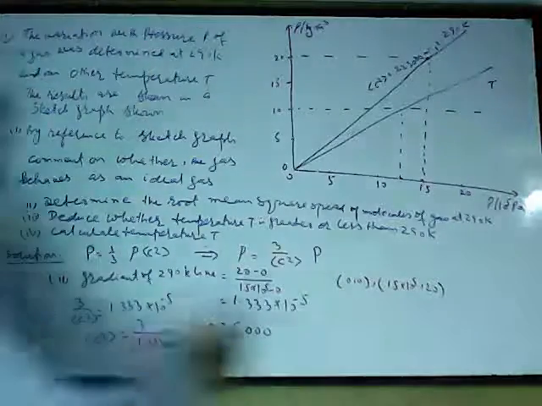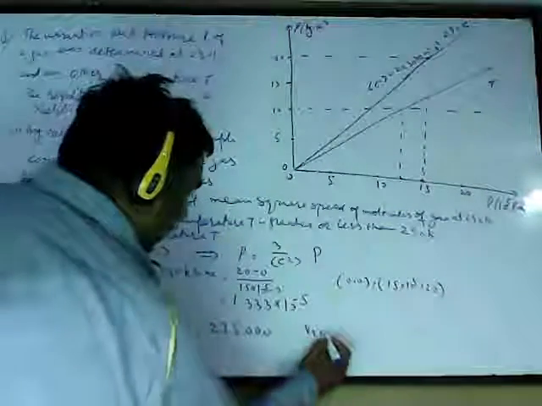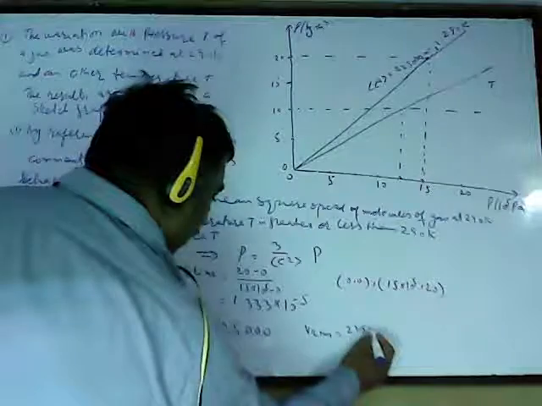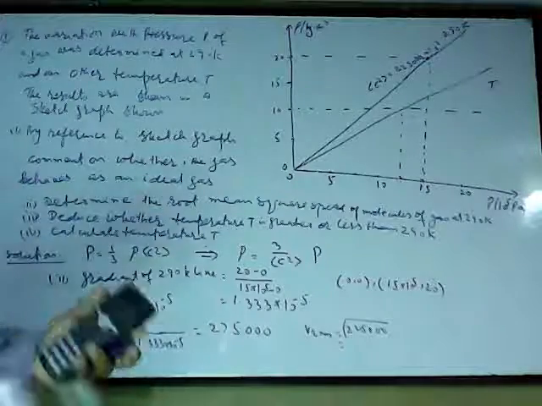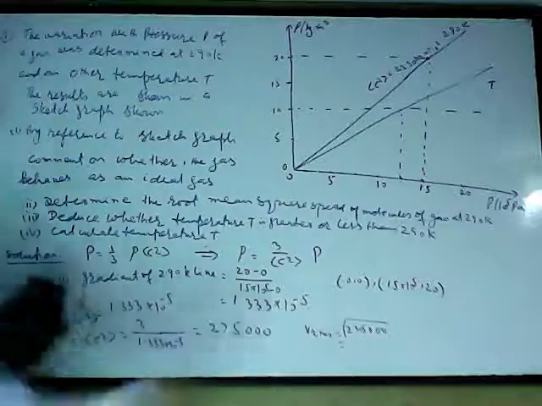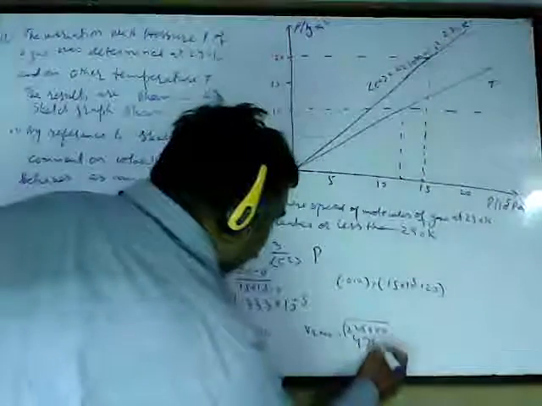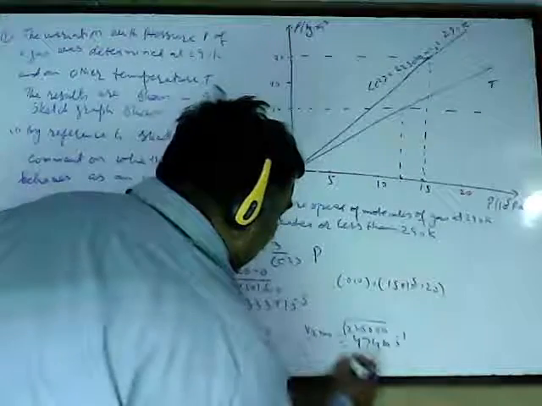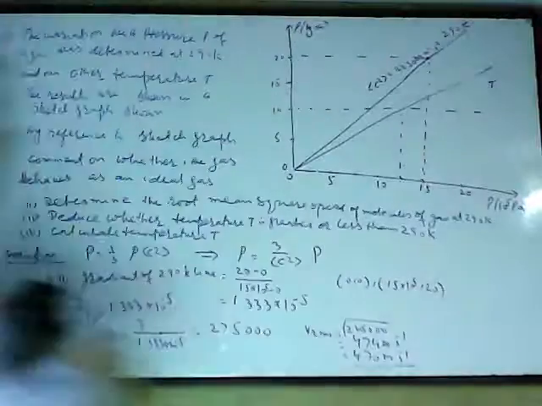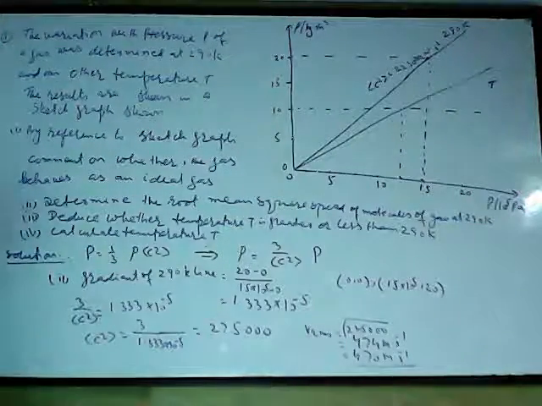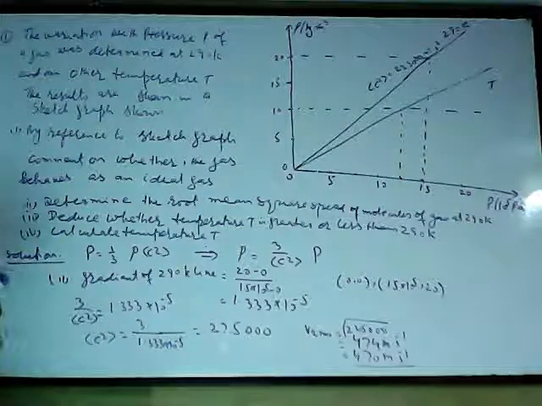Now this is the c square. So clearly Vrms is equal to the square root of 225,000, which comes as 474 meters per second. I can just write 470 meters per second. So Vrms speed is 470 meters per second for the 290 Kelvin line.